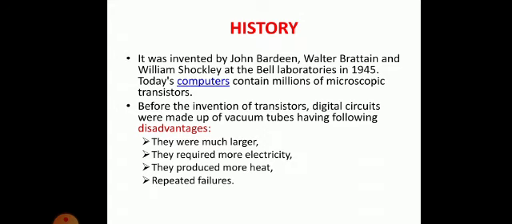Clear? The transistors used in the previous time produced more heat, as per Joule's law, H is equal to I squared R T. But nowadays they are quite safe and do not produce this amount of heat. The previous transistors also had repeated failures, clear? But present transistors do not fail as much as previously.